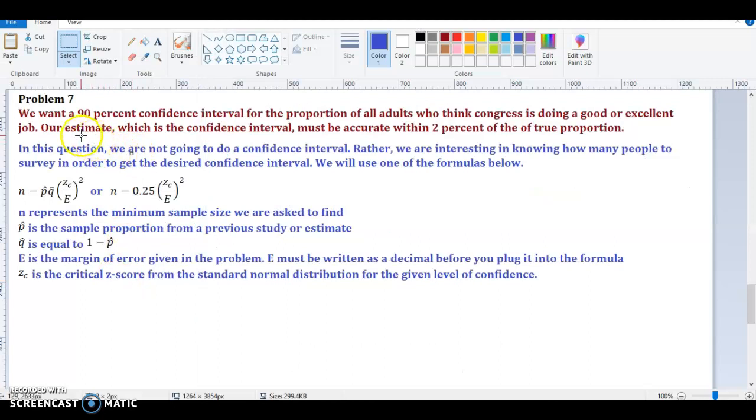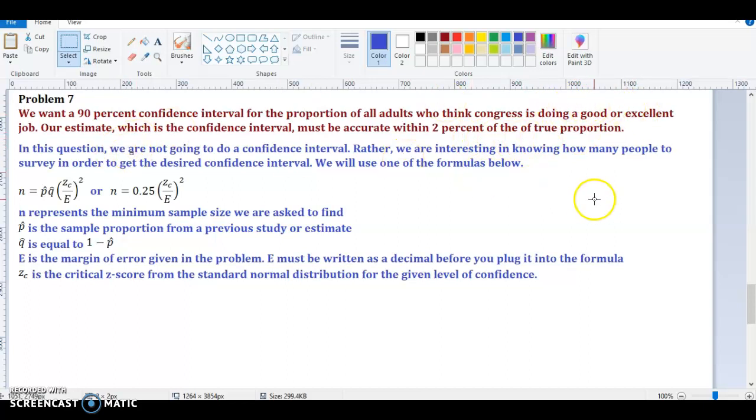We want a 90% confidence interval for the proportion of all adults who think Congress is doing a good or excellent job. Our estimate, which is the confidence interval, must be accurate within 2% of the true proportion.